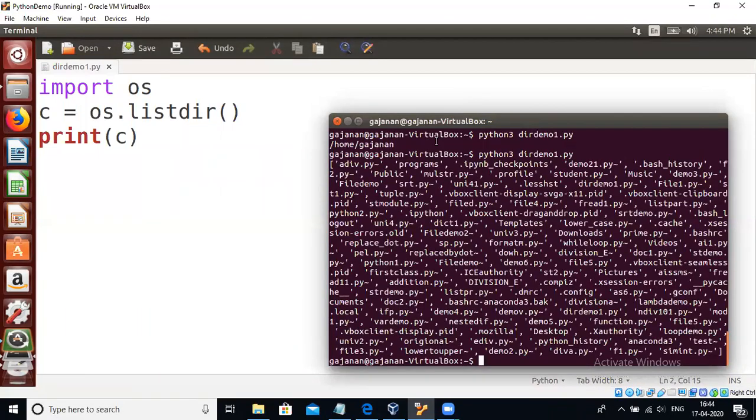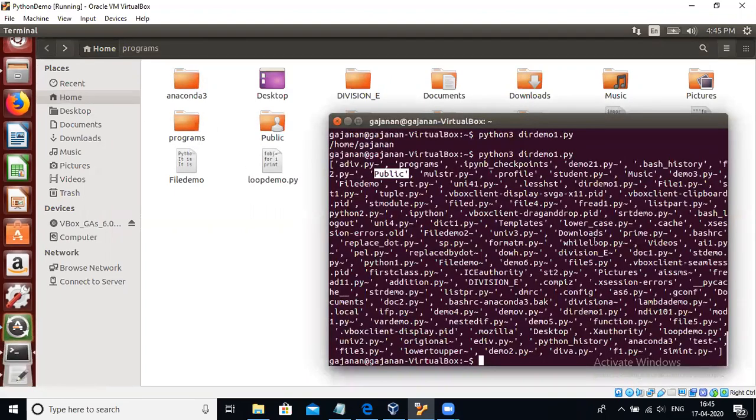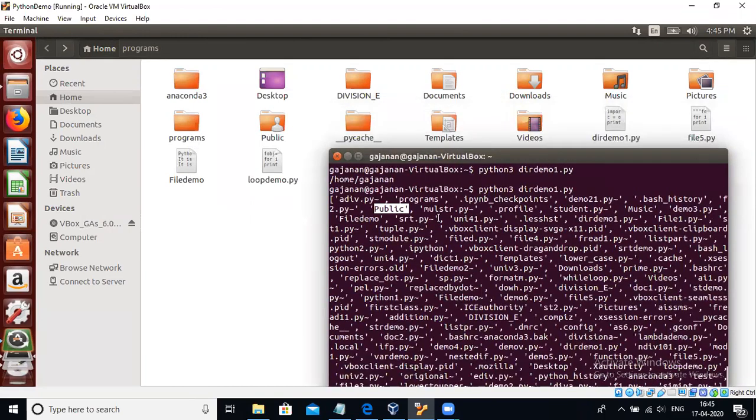See, these are so many folders and files, that is public, right? So this is a public folder. Now if you see it graphically, this home has this public folder, in Anaconda 3, and if you see the output, there is an Anaconda folder. Yes, there is an Anaconda folder.